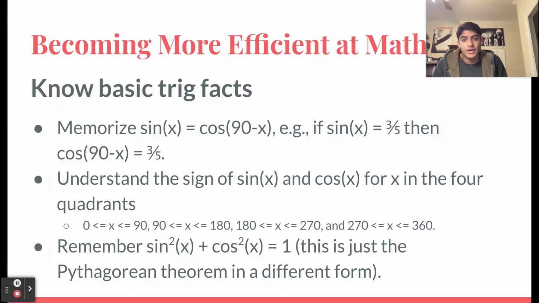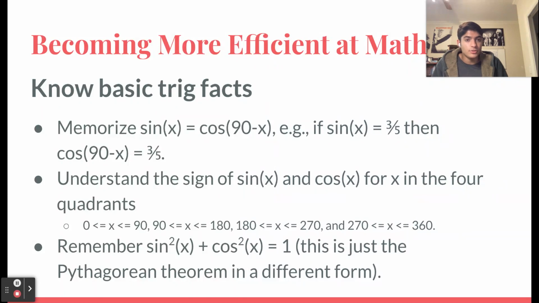You should also understand the sign of cosine and sine for x in the 4 quadrants. So whether it's positive or negative, depending on whether x is between 0 and 90, 90 and 180, 180 and 270, or 270 and 360. Just understanding the sign of these trig functions depending on what quadrant they're in.